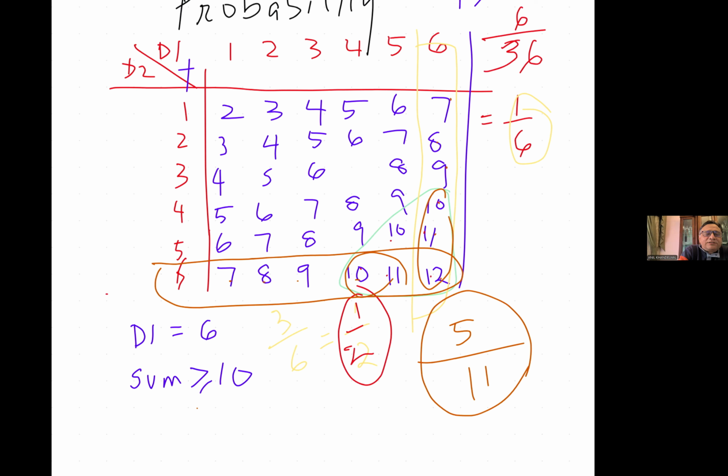We have now solved a very difficult conditional probability question where we have thrown two dice. One of them is 6. We want to know the probability of 10 or more as the sum. And it comes out to be 5 out of 11 simply from our matrix. You see the power of the matrix? Definitely. Perfect. So, with that, we are going to end our class today.